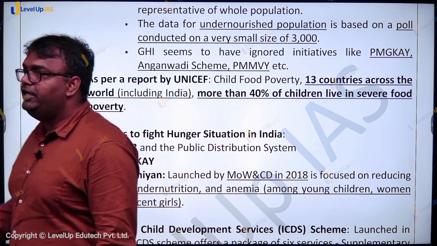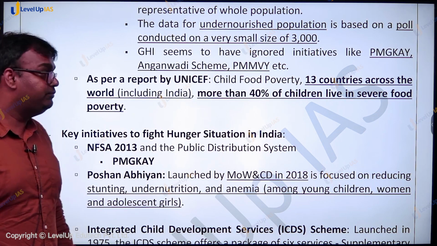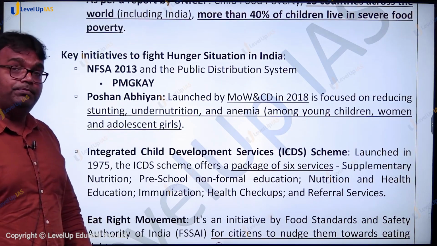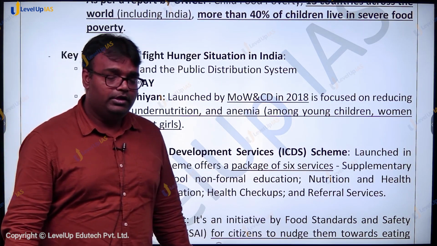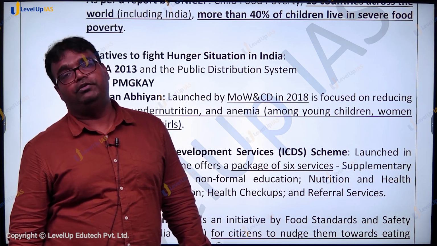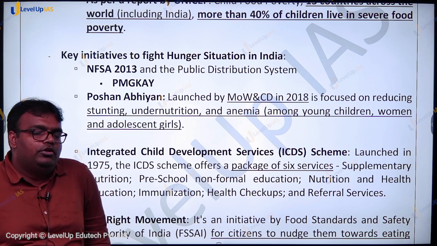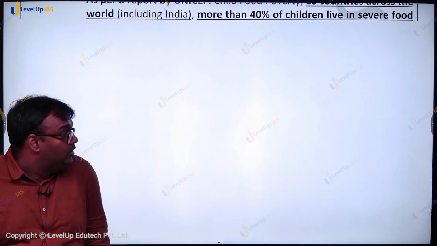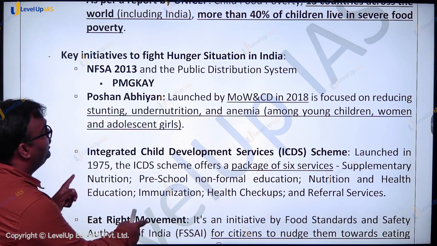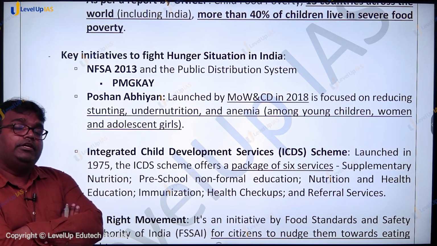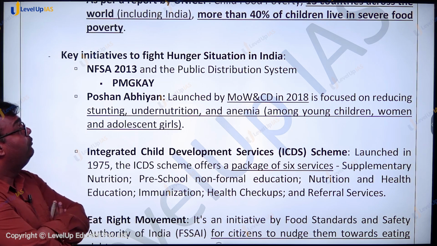Now, to fight hunger, several initiatives are there. Like the National Food Security Act, under which, in the public distribution system, individuals are supposed to get 5 kg of food grain at the rate of rupees 3, rupees 2, rupees 1 per kg. Later, under Pradhan Mantri Garib Kalyan Anna Yojana, which is getting implemented even right now, it's available free of cost.